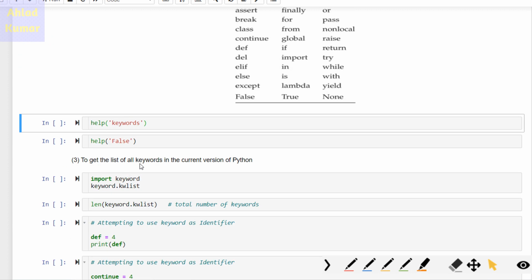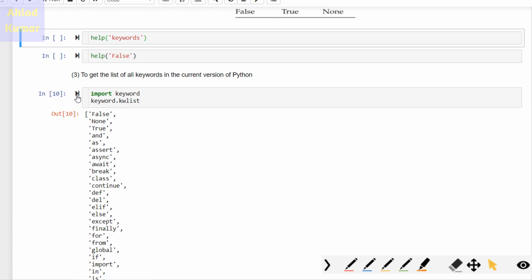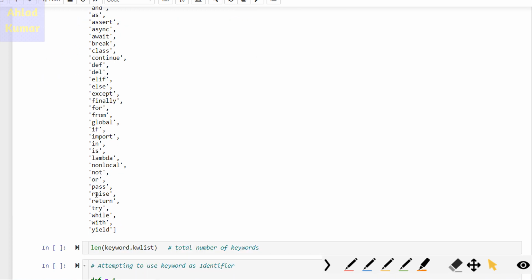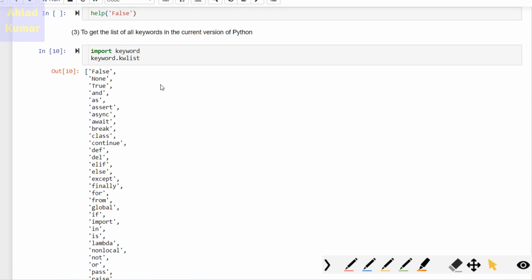Now, to get the list of all the keywords in the current version of Python, for example if you are using Python 2.7 or 3.5, depending upon your machine, you can type this command: import keyword and keyword.kwlist. It will import the keyword module, and from that module you are finding out the list of keywords. Once you run this, it gives you a list, and here you can see the keywords present in this particular version of Python.